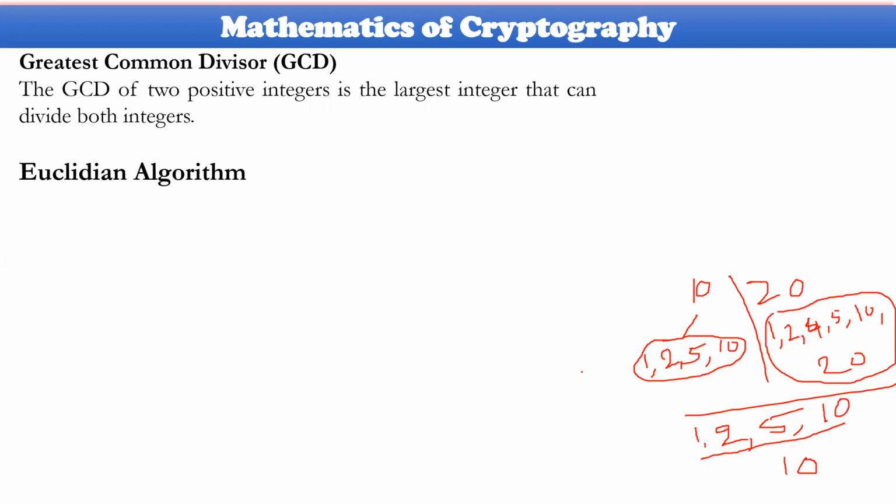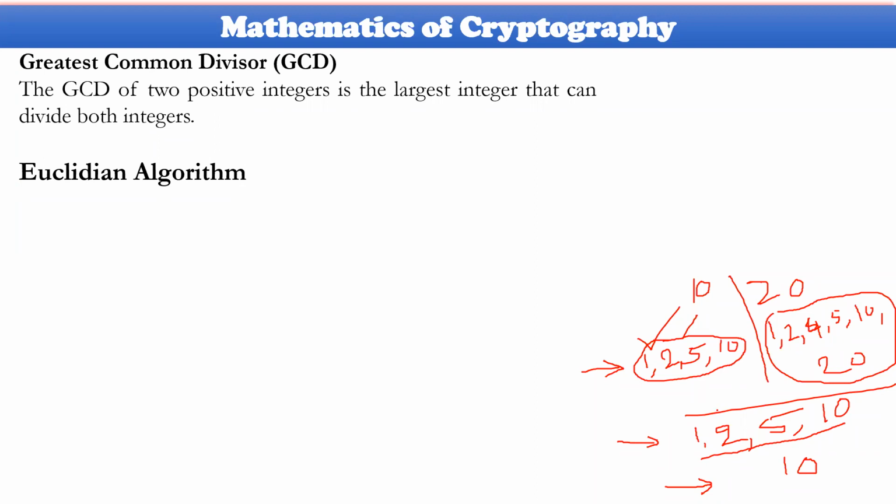So we need to perform approximately three different operations here. The first operation is to identify all divisors of both numbers. The second operation is to identify the common divisors of these numbers. The third operation is to identify the maximum element among the common ones. So to avoid this kind of tedious work, this was the process for identifying the greatest common divisor before the Euclidean algorithm was invented.